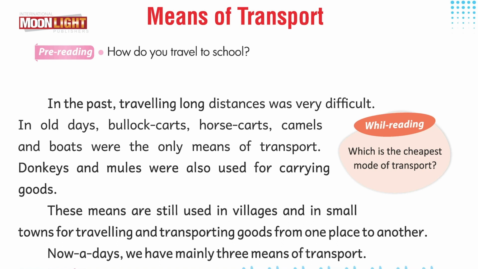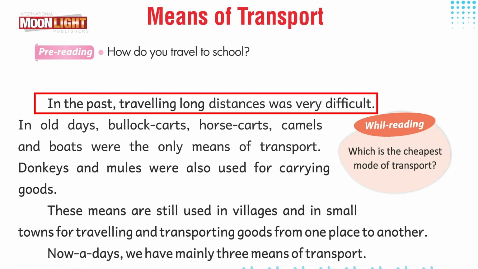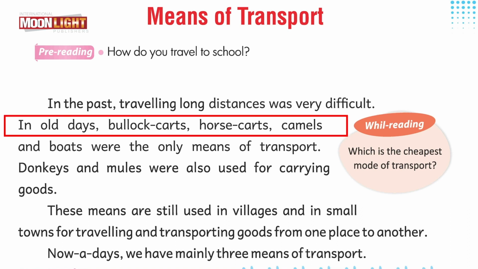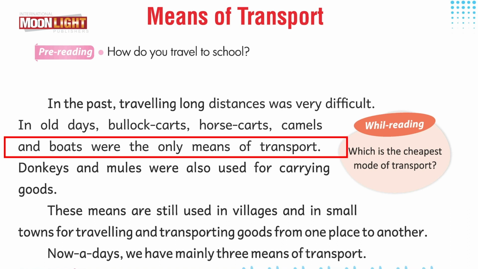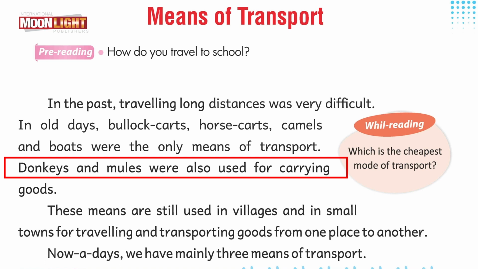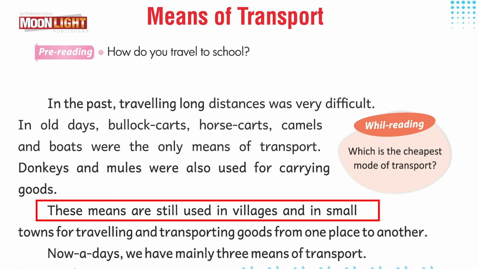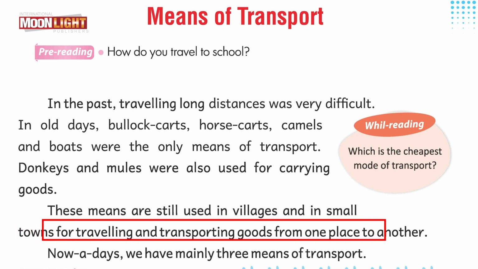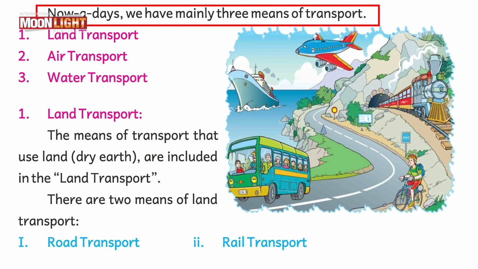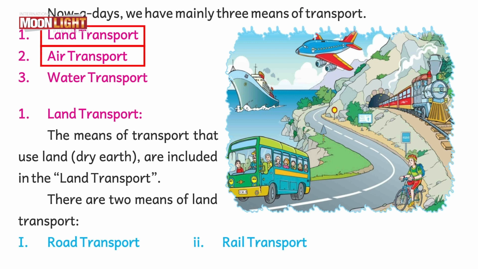Means of transport. In the past, traveling long distance was a very difficult thing to do. In old days, bullock carts, horse carts, camels and boats were the only means of transport. Donkeys and mules were also used for carrying goods. These means are still used in the villages and in small towns for traveling and transporting goods from one place to another. Nowadays, we have mainly 3 means of transport: land transport, air transport and water transport.